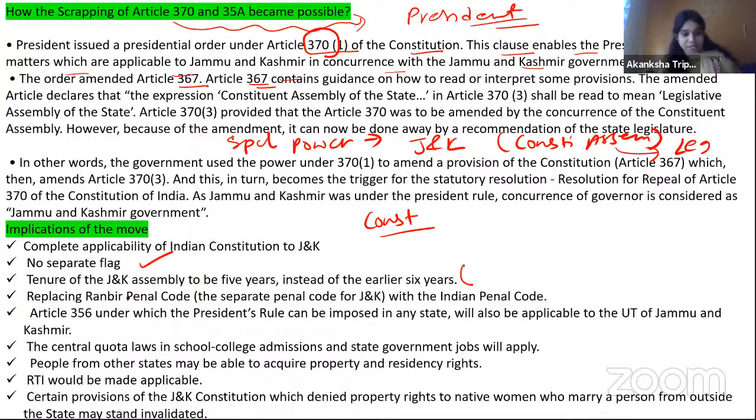Article 356 under which the president's rule can be imposed in any state will also be applicable to the UT of Jammu and Kashmir. The central quota laws in school, college admission and state government jobs will be applied. मतलब पहले ऐसा भी होता था कि if you're not from Kashmir, so it will be a problem that you cannot get a job under state government in Jammu and Kashmir. So वो सारी चीजें अभी हट गई हैं.